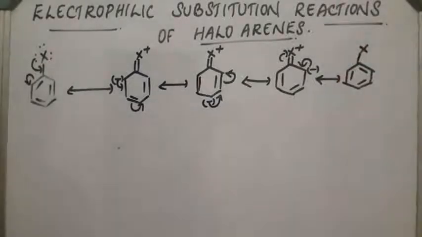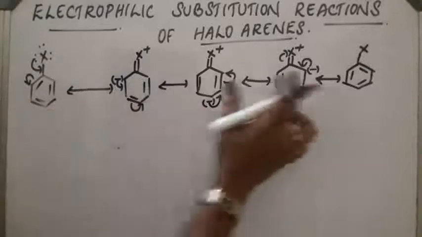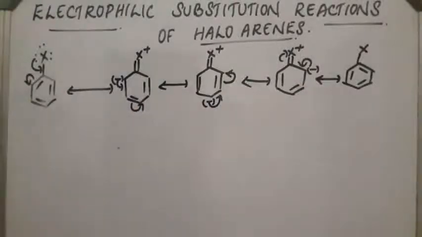These are the different resonating structures of haloarenes. In these resonating structures, the electron density at the ortho and para positions is high. So, the electrophiles can easily attack the ortho and para positions. So these halogen atoms are ortho-para directing groups.